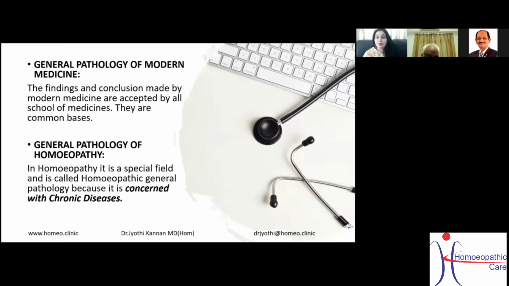Now, leave that part ahead. But what is general pathology of homeopathy? In homeopathy, it's a special field and it's called homeopathic general pathology because it is concerned with chronic diseases. Yes, so this is the main highlight, why it's called general pathology of homeopathy.